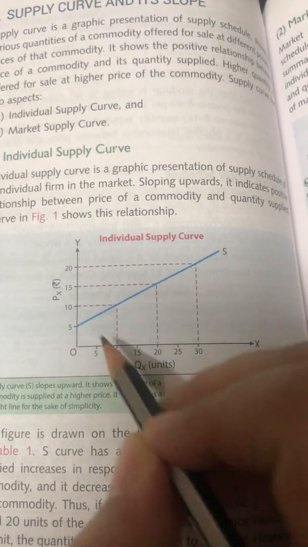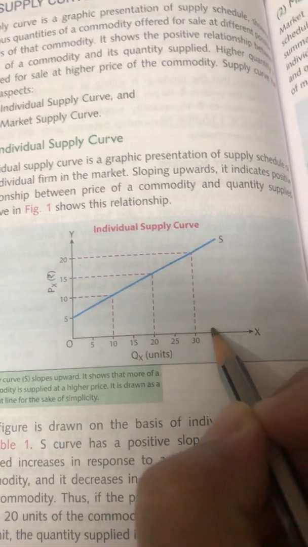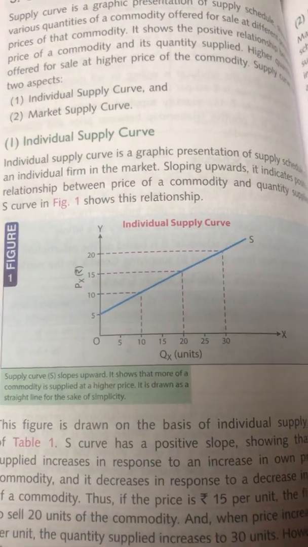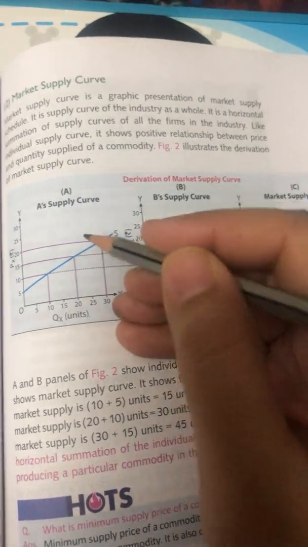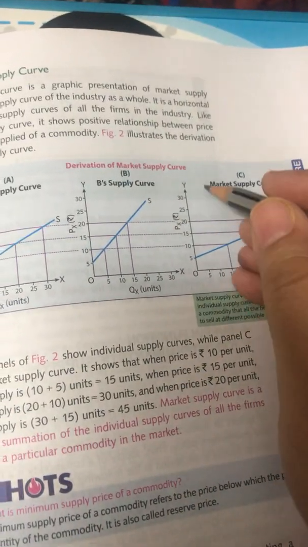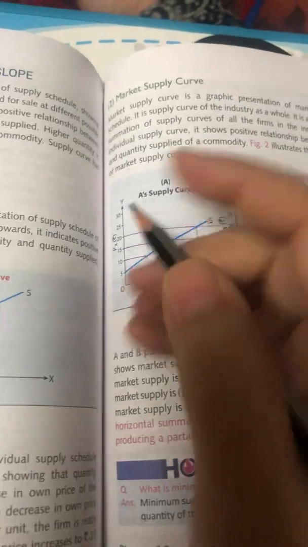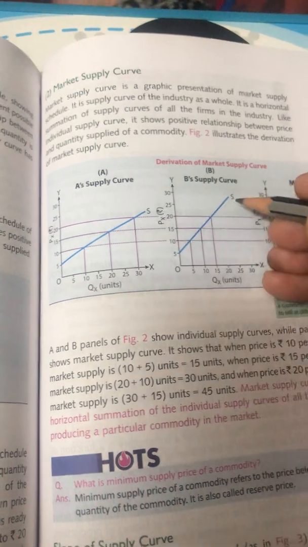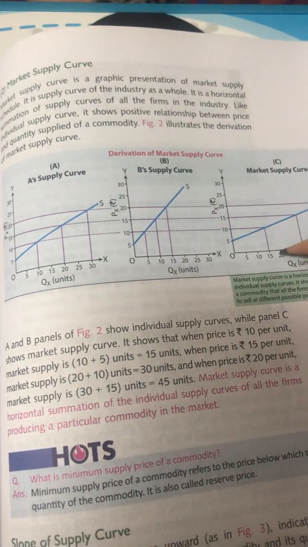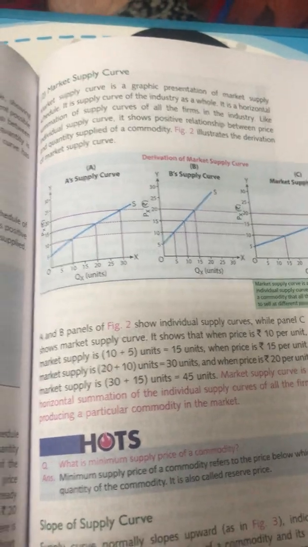So as you can see, when the price is increasing, the supply is also increasing. Okay, so this is individual supply curve. Then with the same table which is given for market supply schedule, children, you can draw supply curve of A, supply curve of B, and then the summation of both the supply curves. Okay, that becomes your market supply. Fine. So this is your supply curve of A, supply curve of B, and supply total of A and B. This is your market supply curve.